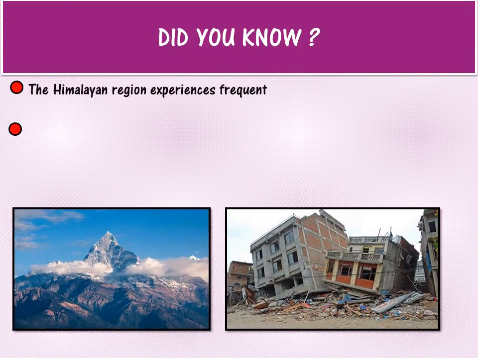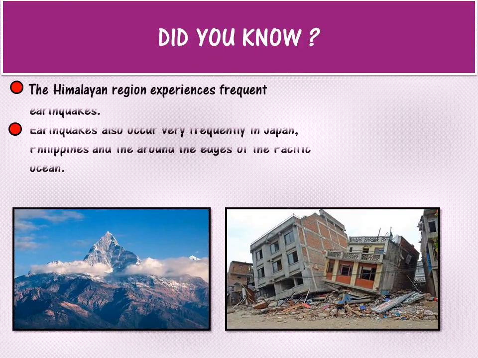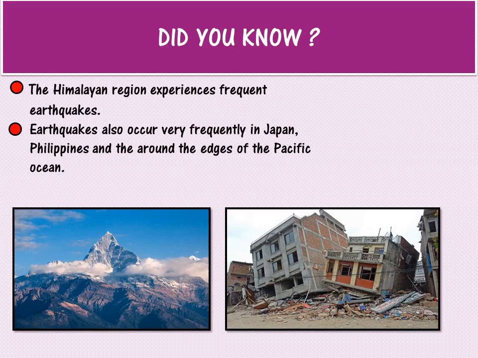Did you know, children? The Himalayan regions in our country experience frequent earthquakes. The Himalayan mountain regions. Earthquakes also occur very frequently in countries like Japan, the Philippines, and around the edges of the Pacific Ocean. Around the edges of the Pacific Ocean means the places near the Pacific Ocean.